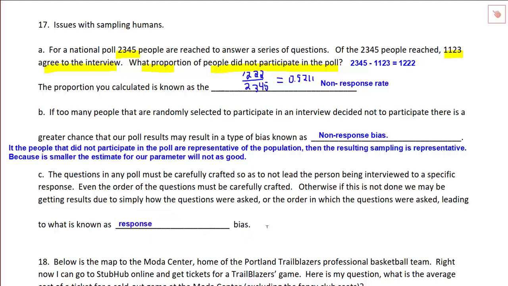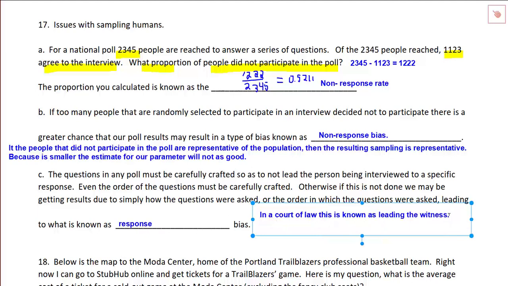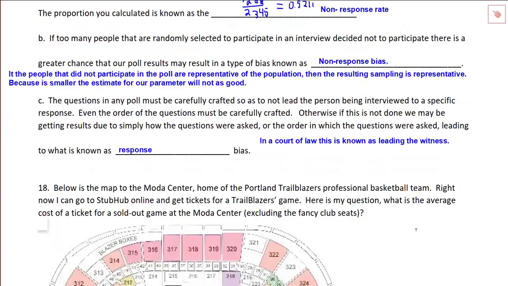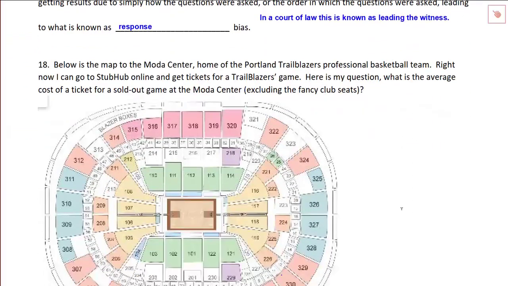Okay, so response bias is just that the way things were worded leads you to a particular response, and in a court of law, this is known as leading the witness, right? So when you see the lawyer's objection, maybe one of the objections is leading the witness. The way the question is asked will solicit a particular response, and not the response that the person would generally give. Let's look at this next one here.